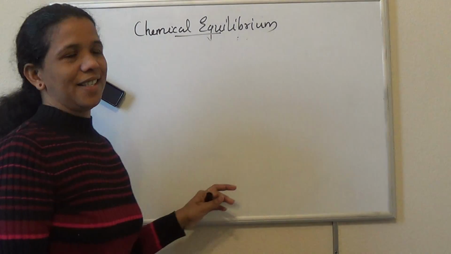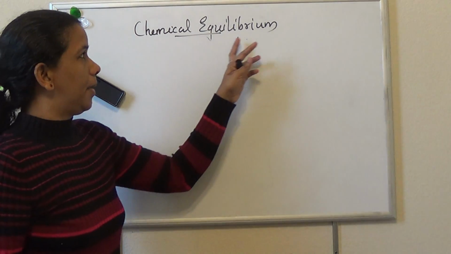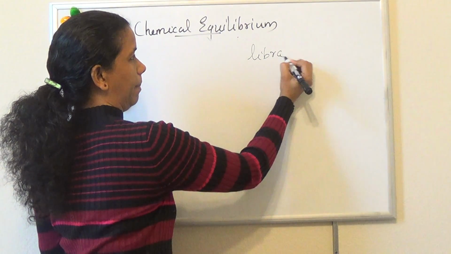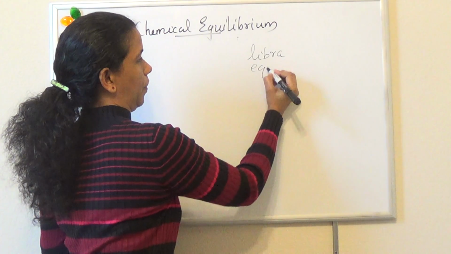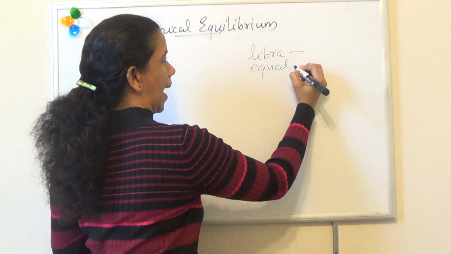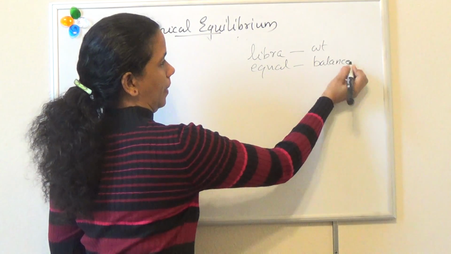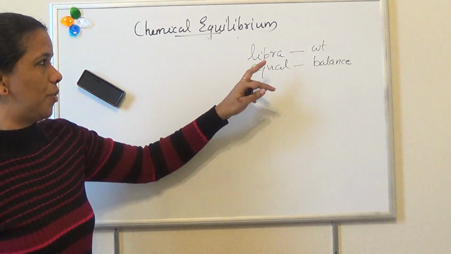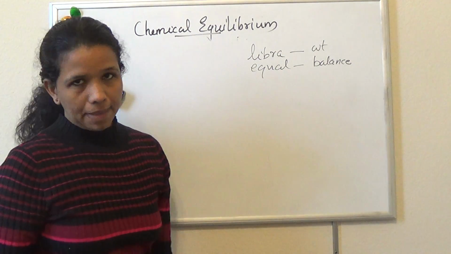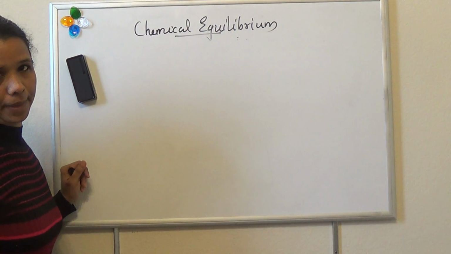Welcome to today's section. Today we are going to study chemical equilibrium. Equilibrium arises from two Latin words, libra and equal. Libra means weight and equal means balance. So we'll study the characteristics of chemical equilibrium.